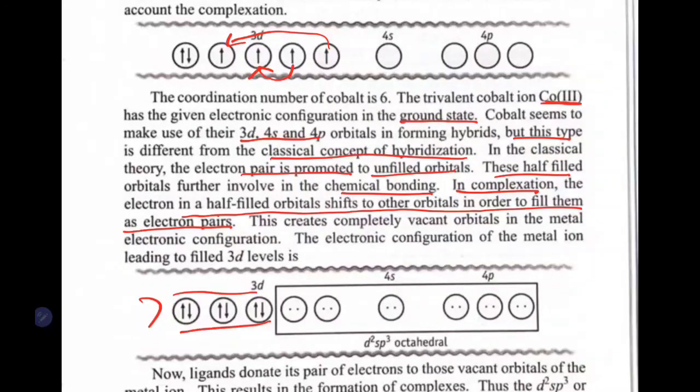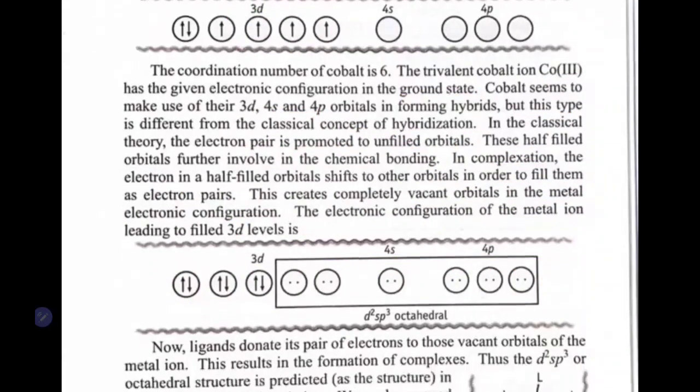Then this creates completely vacant orbitals in the metal electronic configuration: 1, 2, 3, 4, 5, 6, six completely vacant. So they can readily accept 6 lone pairs of electrons. Hence we call it the coordination number, and the coordination number for cobalt is 6. The electronic configuration of the metal ion leading to the filled 3d level is, see here, how it looks.